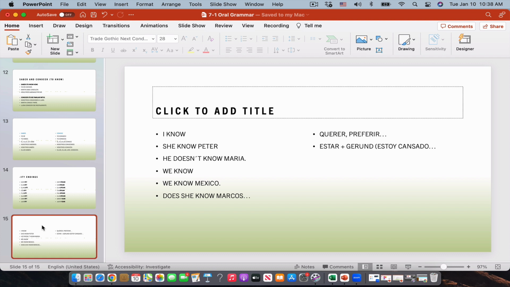Now, how do you say to prefer? Preferir. How do you say I prefer this car? Yo prefiero este carro. How do you say I prefer to speak in Spanish? Yo prefiero hablar en español.